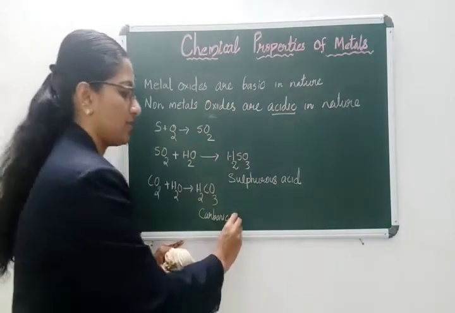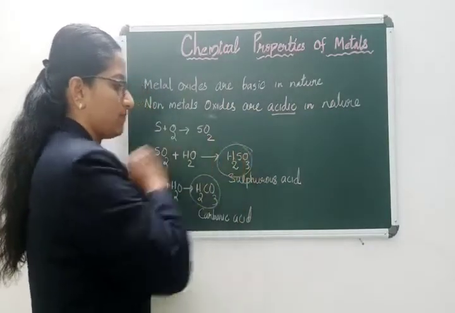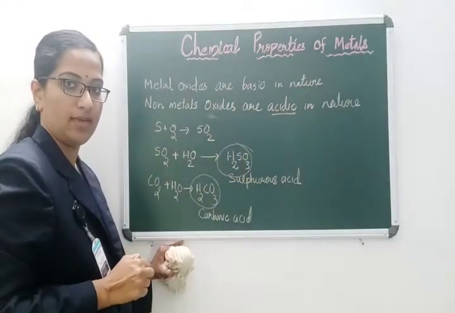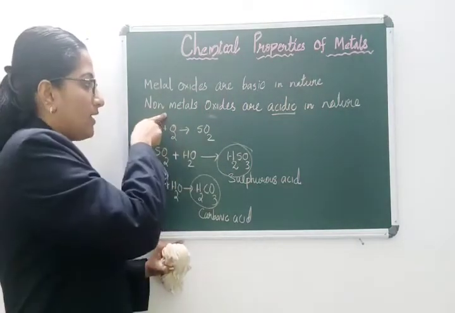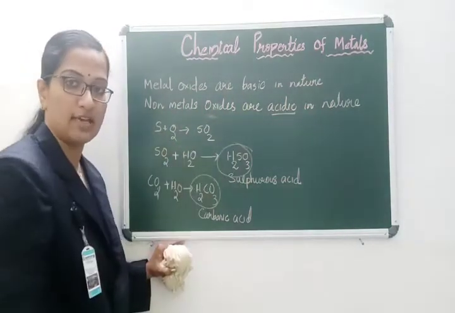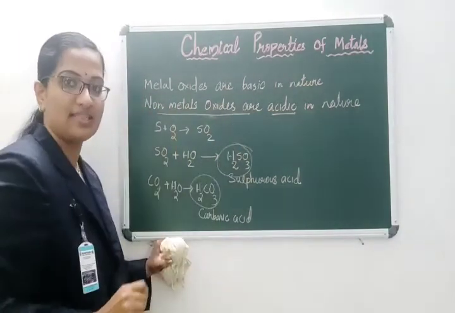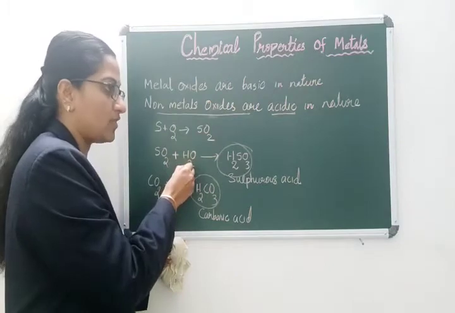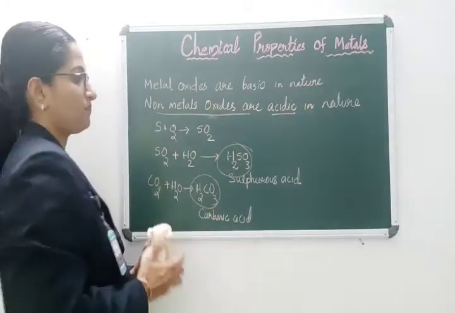In both cases the corresponding acid is formed. In the earlier case bases are formed, but in the case of non-metals acids are formed. So generally non-metal oxides are acidic in nature. They react with water and produce acids.